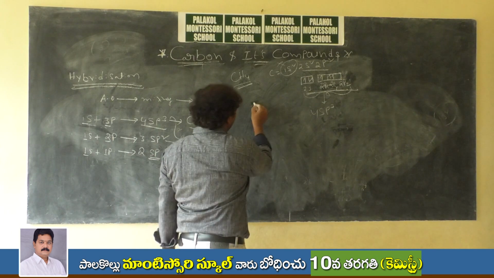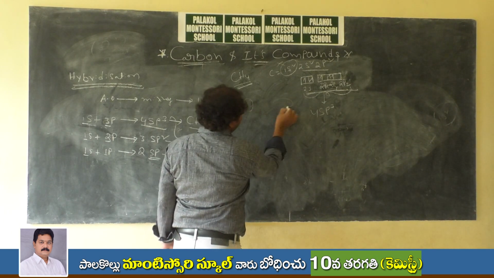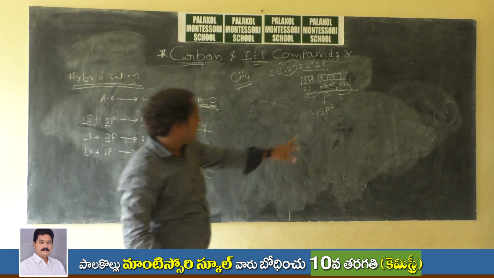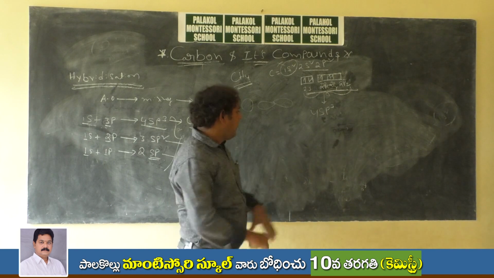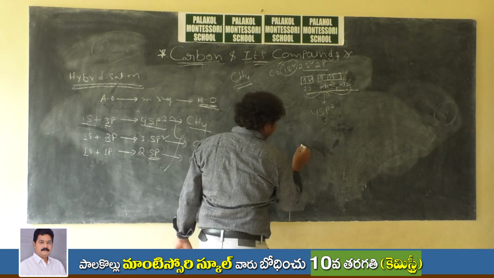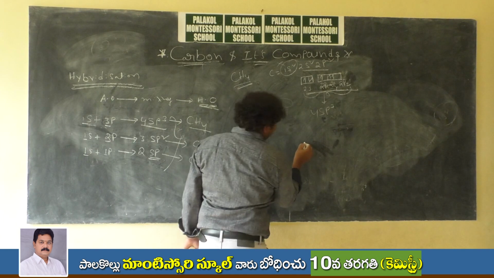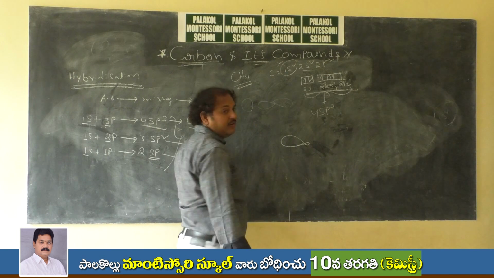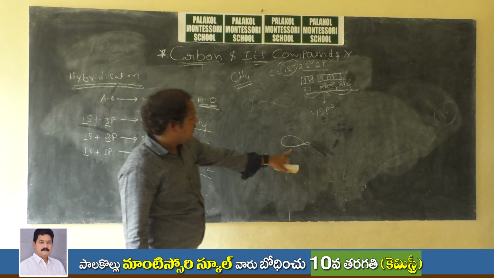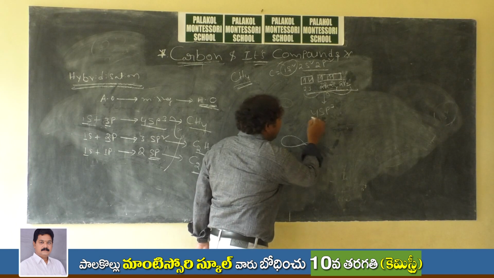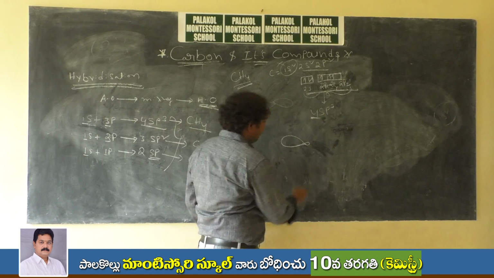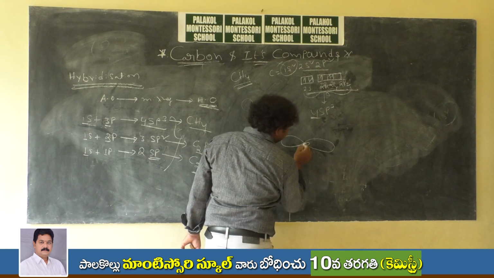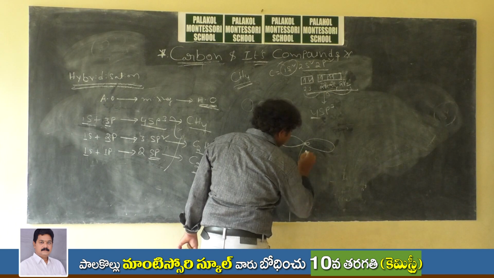The resulting sp3 hybrid orbital will have a new shape. If you take an s orbital like this and the shape of a p orbital like this, when you mix these two orbitals together you get a different orbital, sp3. This is the shape of the sp3 hybrid orbital. There are 4 such sp3 hybrid orbitals. This is one sp3 hybrid orbital, this is another, and this is another.